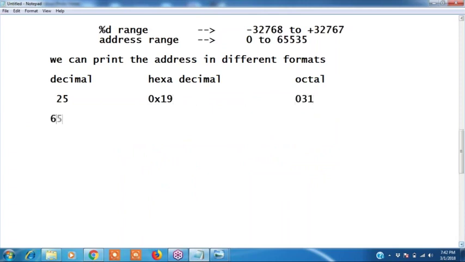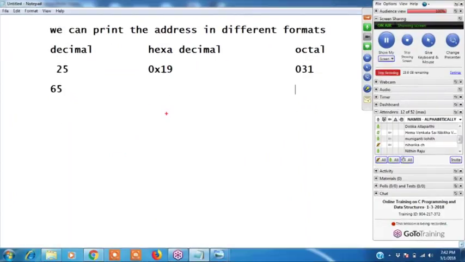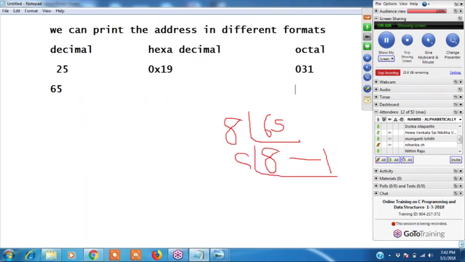For example, if I write 65, how to write hexadecimal format and how to write octal format? First octal: 65 divided by 8 is 8 times, remainder is 1. Again divide 8 by 8, 1 time, remainder is 0. It should start with 0, so 0, 1, 0, 1. It is octal format.